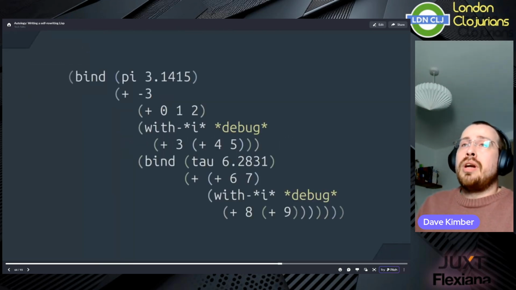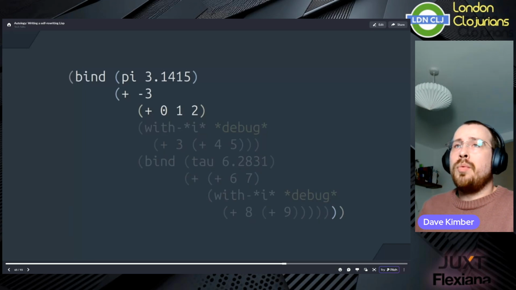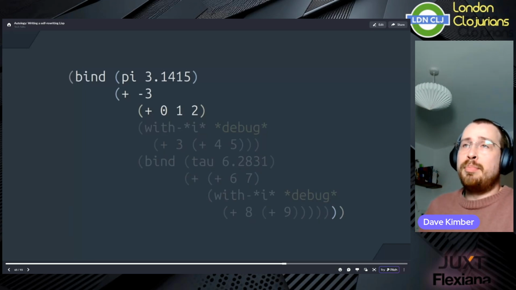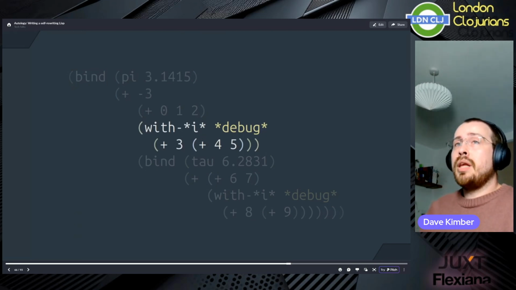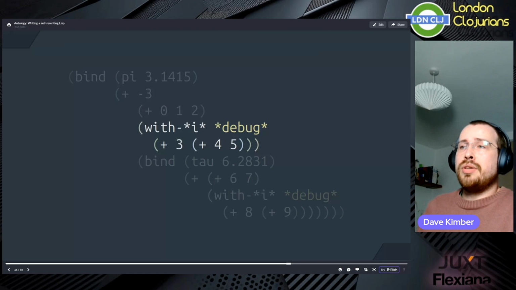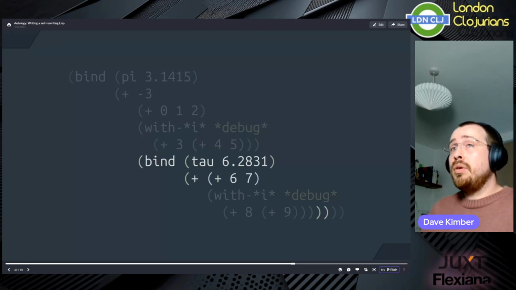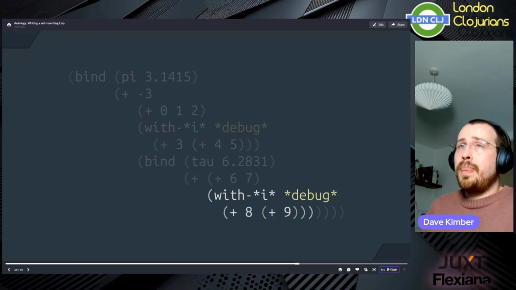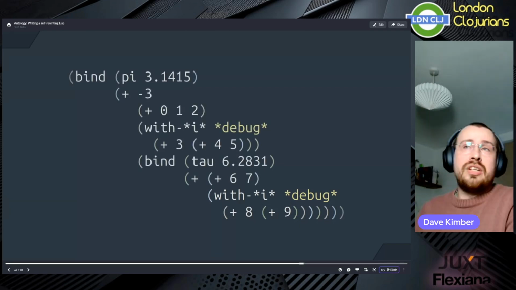So here is a program that switches in and out of using a pre-built debugging interpreter that I've written. We start by binding a local variable pi, and then we begin adding some numbers together. Then we're going to switch into this debugging interpreter while we evaluate this 3, 4, 5 sub-expression. Then we go back to the initial interpreter while we bind another local tau and evaluate 6 plus 7. And then finally, we switch back into debug mode to evaluate the 8 and 9 expression. I think the easiest thing to do here is actually just to run this program.